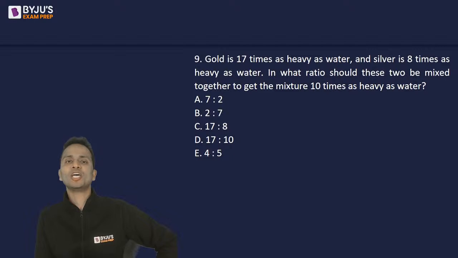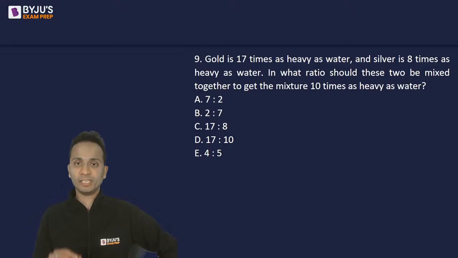Now, question number 9: gold is 17 times as heavy as water and silver is 8 times as heavy as water.